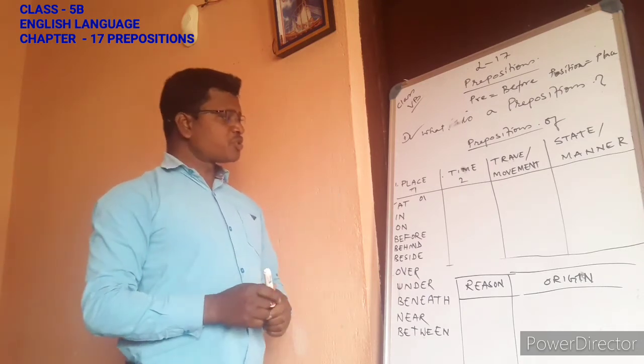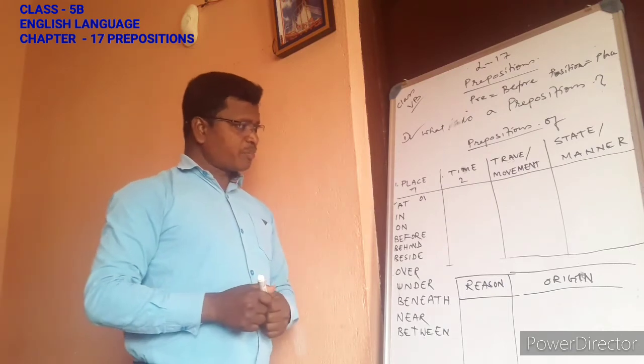So these are some examples of prepositions of place: at, in, on, before, behind, beside, over, under, beneath, near, and between. Remember the prepositions of place. Let us now move on to the next one, prepositions of time.